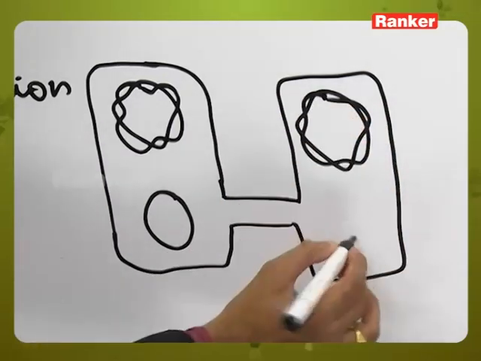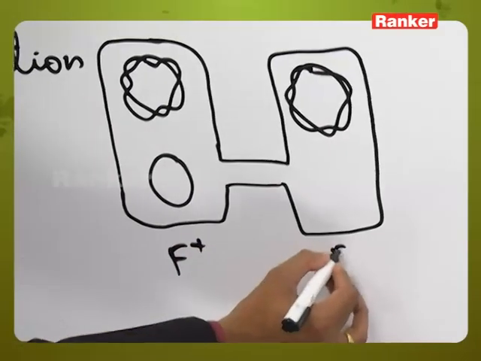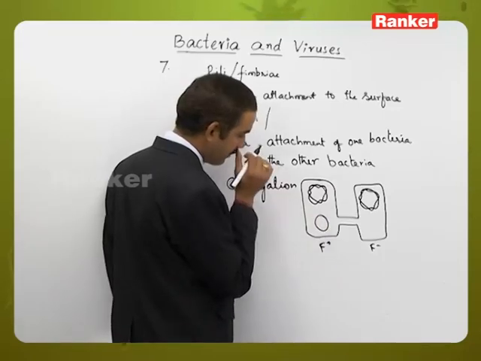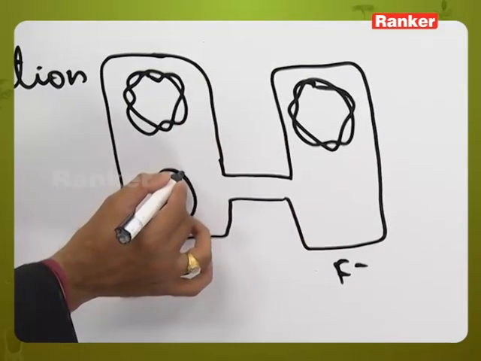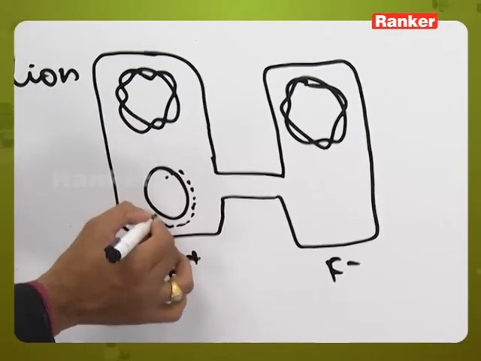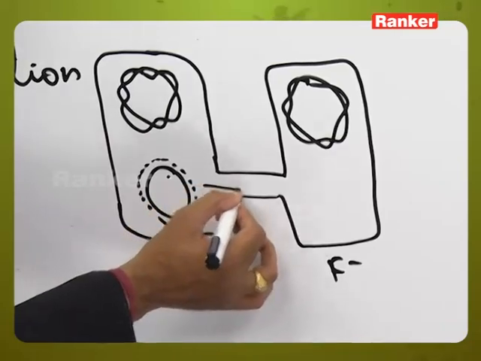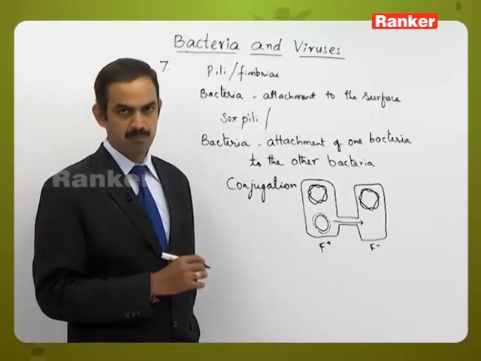We can call this an F plus bacteria, and this an F minus bacteria. During the conjugation process, the plasmid part will undergo replication and form one more copy of this plasmid, and this plasmid will be transferred from the F plus bacteria to the F minus bacteria.